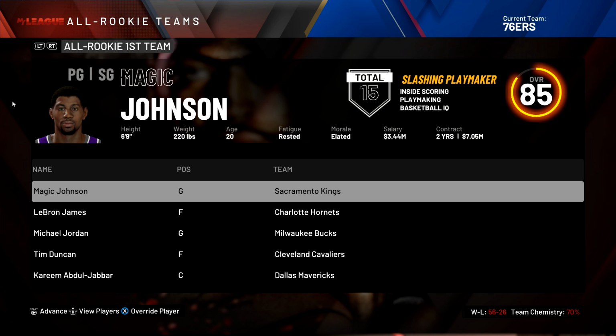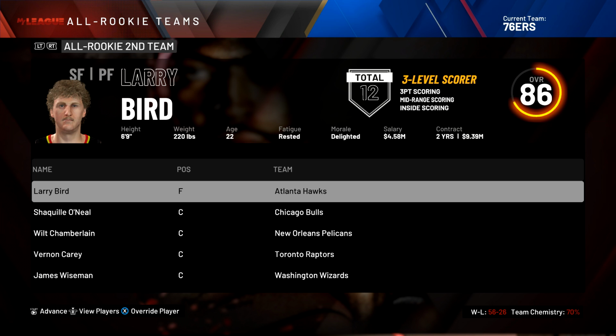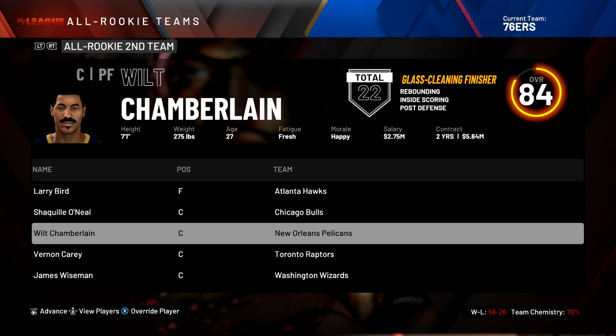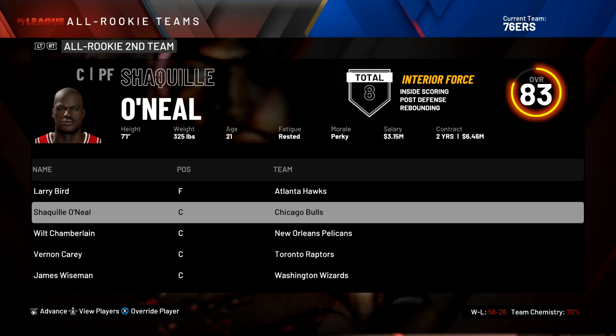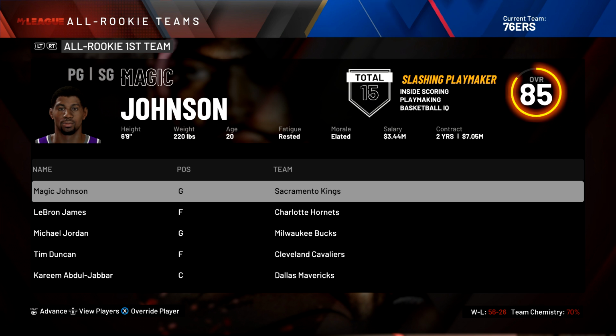Now going to our All-Rookie teams. Looks like all our all-time players making it on the first team. And let's see if they can all make it on the second team. 3 of them making it on the second team. So all but 2 players making the All-Rookie team. And I believe that's going to be Bill Russell that didn't make it, as well as Kobe Bryant. So weird Bill Russell didn't make it because he was Defensive Player of the Year.